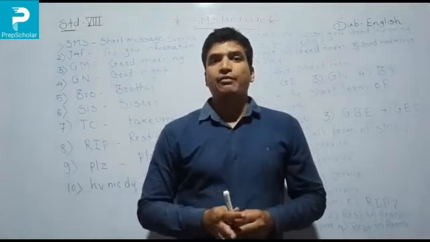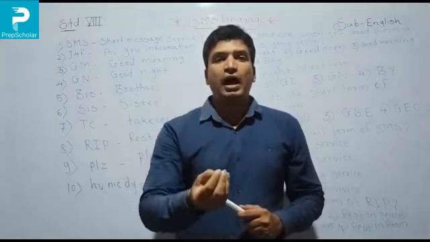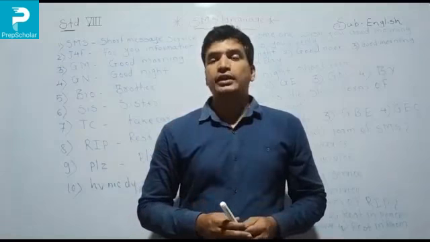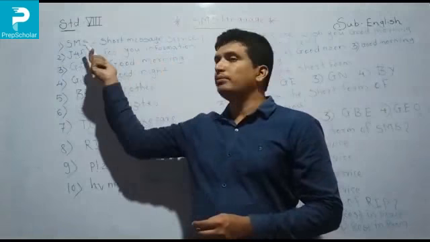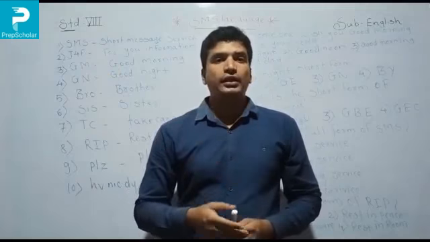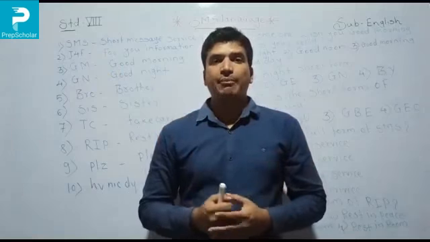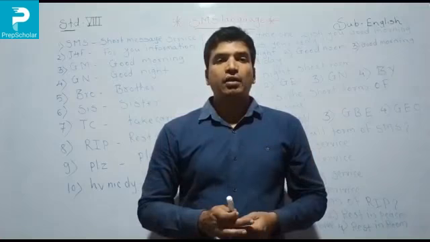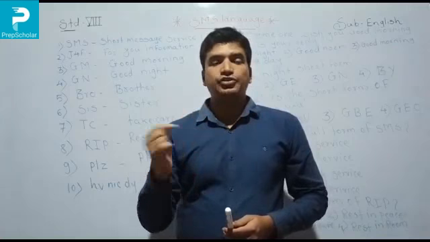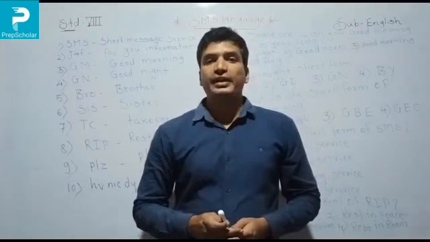In our daily life, we do not have a lot of time. So on the mobile, we wish our close ones, our relatives, our friends. At that time, we do not use a long message, we use some short message. It's called a short form. For example, in the morning, you wish your friend good morning. At that time you type GM. GM means good morning. At night, we wish our friends, relatives, parents. At that time you use GN. GN means good night. So like that, you use short form while sending SMS to your friends or relatives.